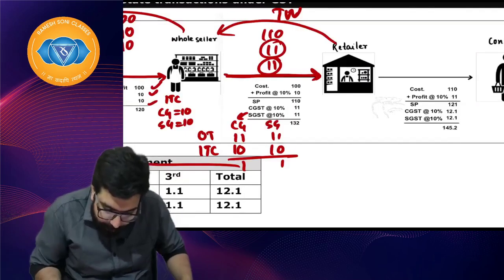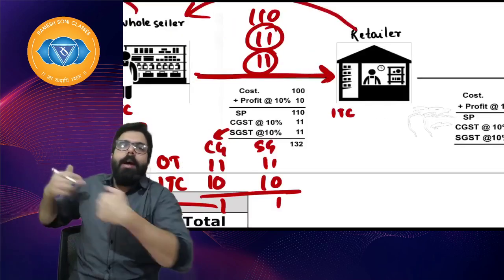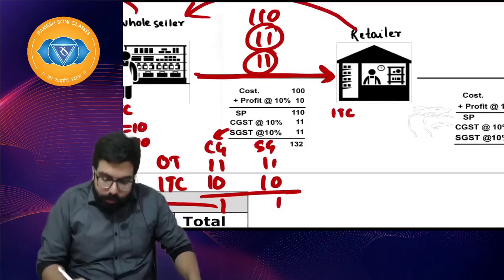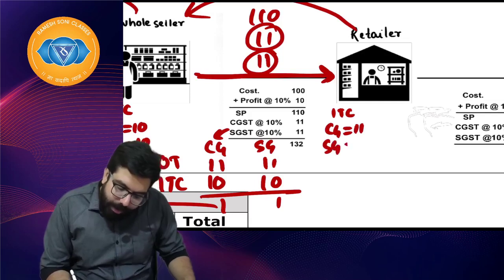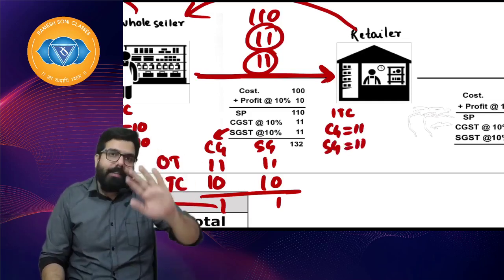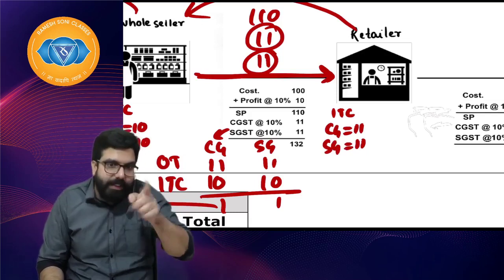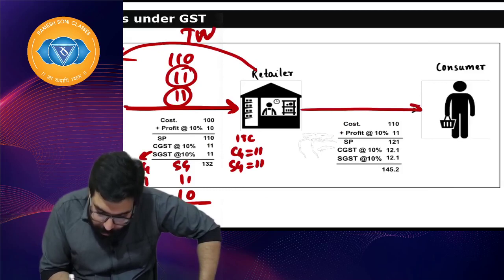Then this retailer went ahead and cried. He told, I want input tax credit. Whatever tax I paid, I want the credit because I am a trader. So the government went ahead and gave him the credit: CGST 11, SGST 11. I hope everyone is clear. Interstate transaction we will understand later. Now we are understanding within the state. Next, he went ahead and sold it to the consumer.